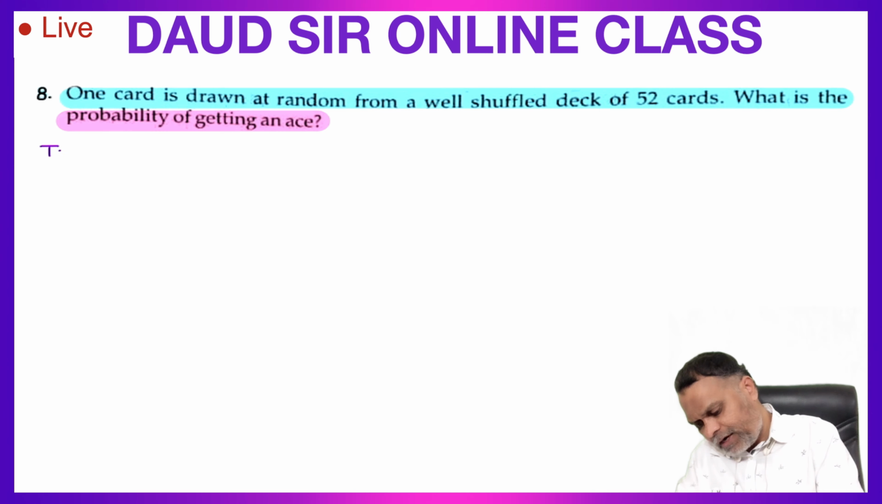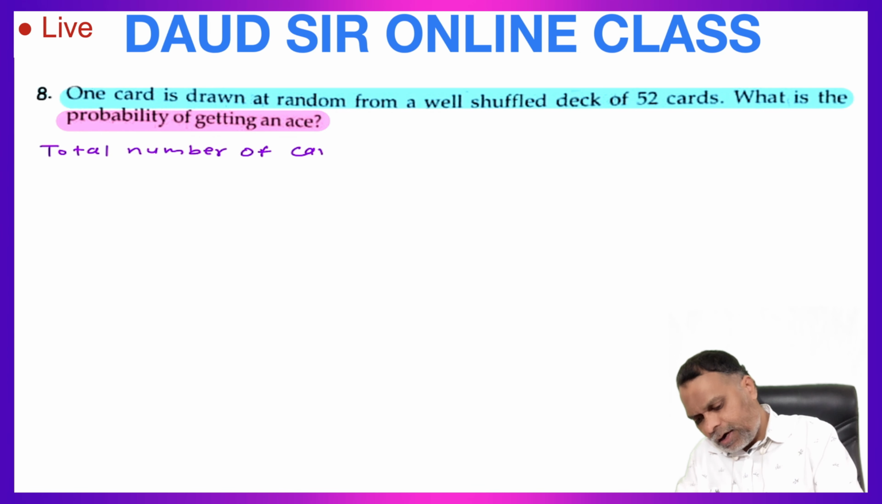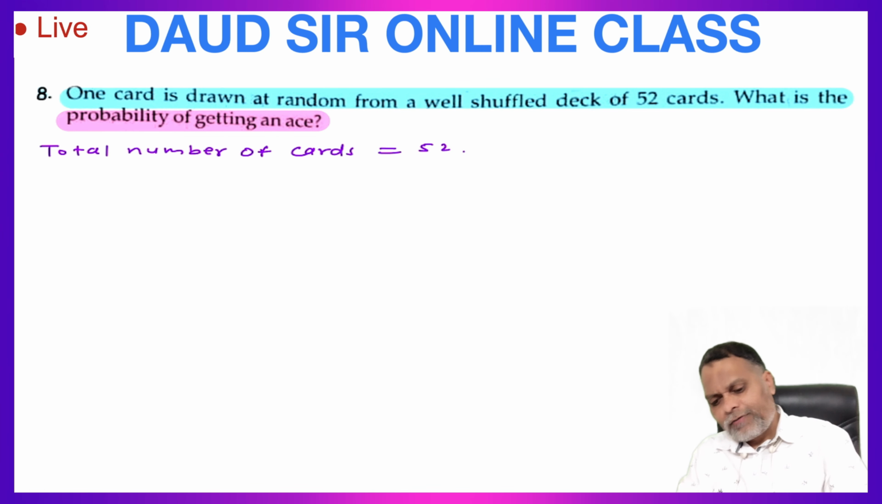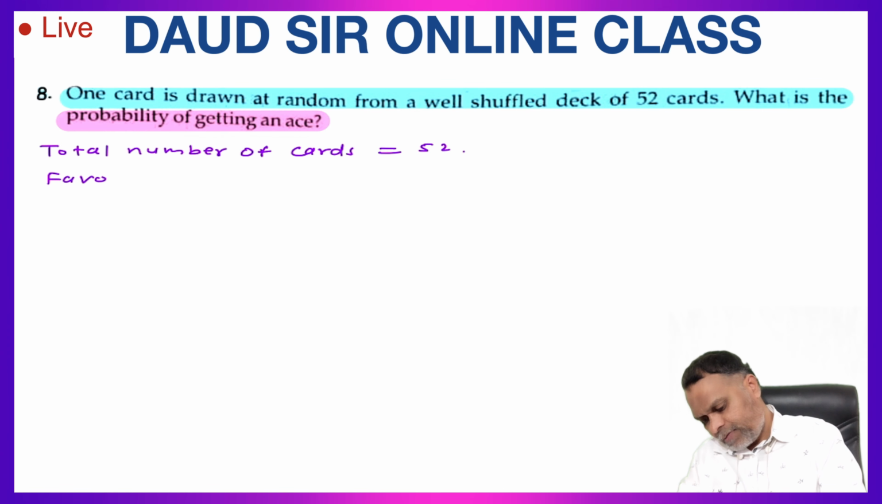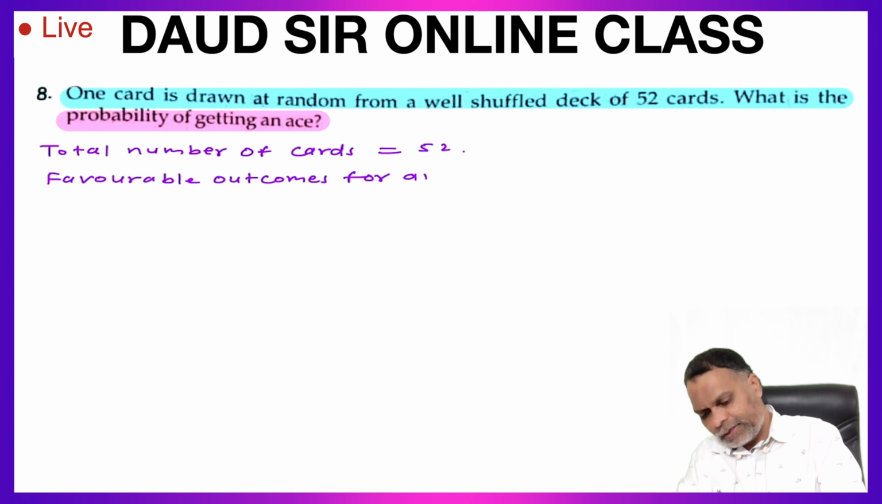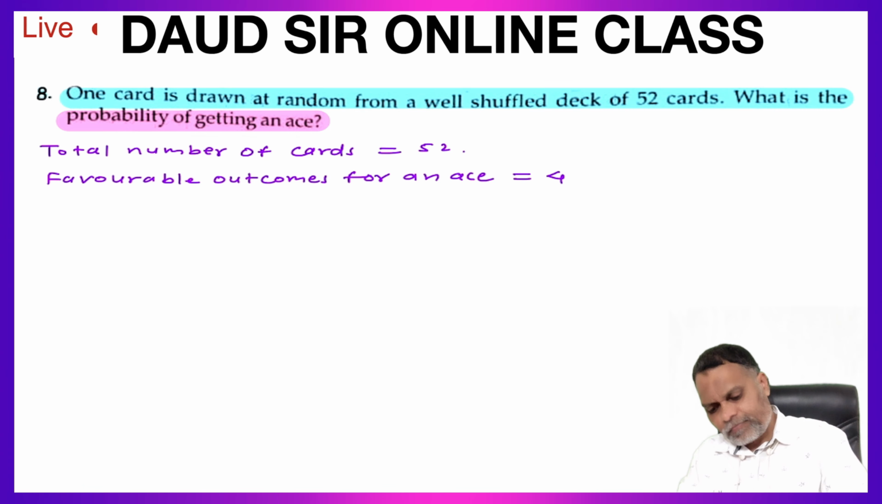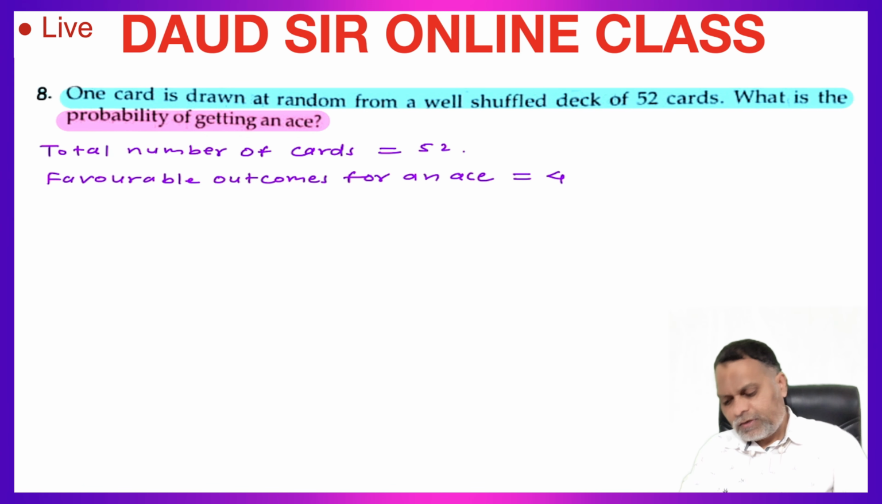So total number of cards is equal to 52. Favorable outcomes for an ace. How many ace cards? 4 only. 4 ace cards.